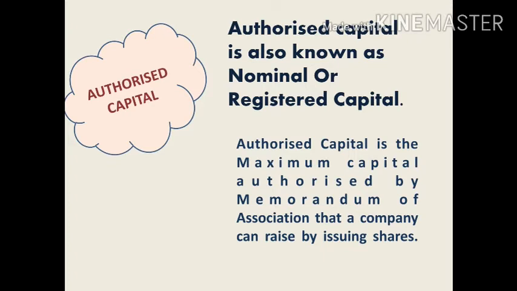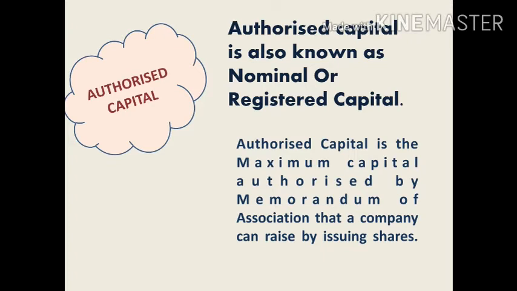Very first we will start with authorized capital. Authorized capital is the maximum capital authorized by the memorandum of association that a company can raise by issuing shares. That means this capital amount the company or businessman has to register or mention in the memorandum of association. Memorandum of association is the primary document of the company, or the main document of the company. In that we have to record all the share capital of the company. It is also called registered capital, and it is mentioned in the capital clause of the memorandum of association of the company.